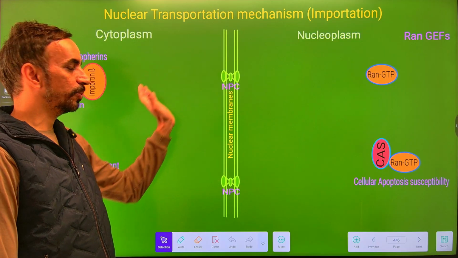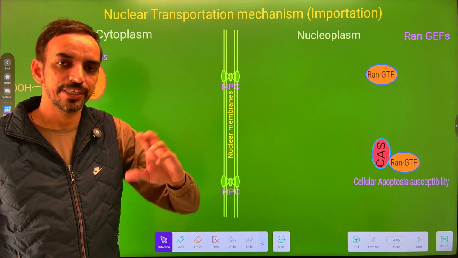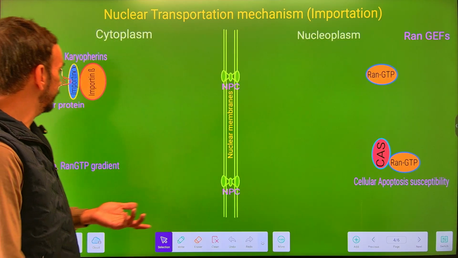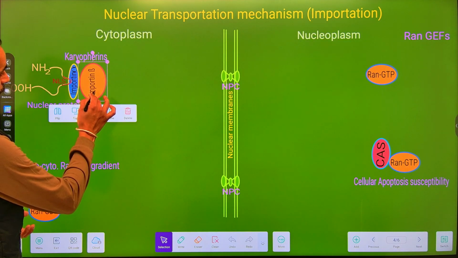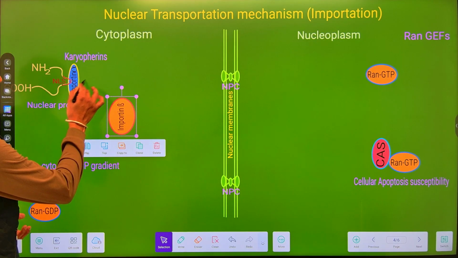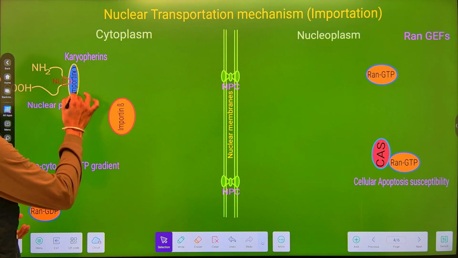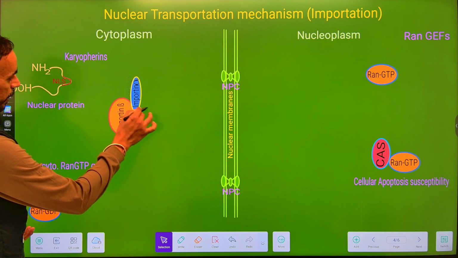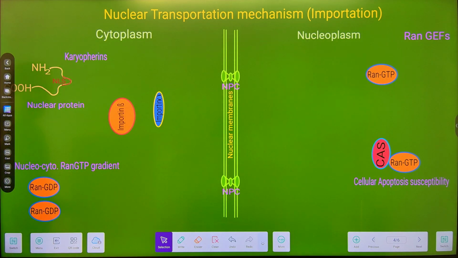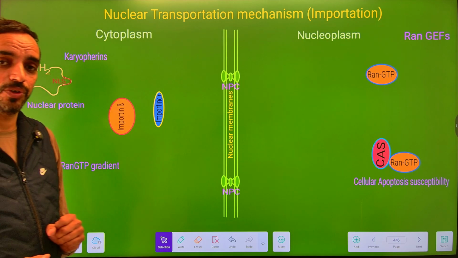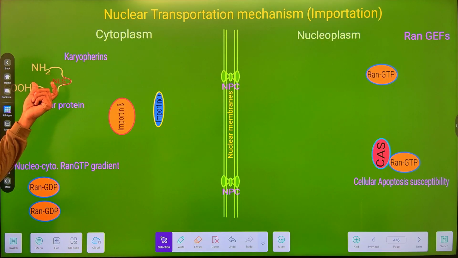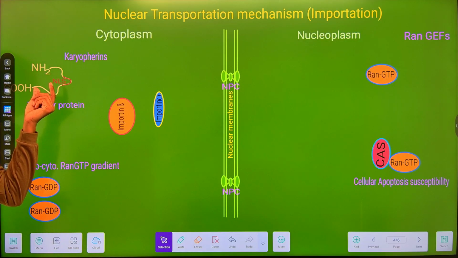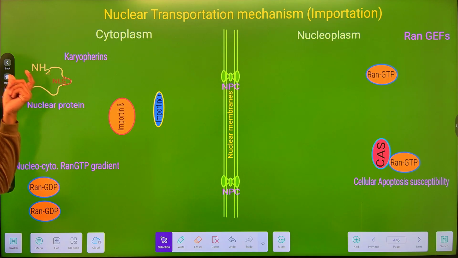Then the mRNA is transported into the cytoplasm where there is a binding of ribosome and there is synthesis of some protein. Suppose within the cytoplasm we have a nuclear protein. And how will you recognize that it is a nuclear protein? Because it contains the nuclear localization signals.